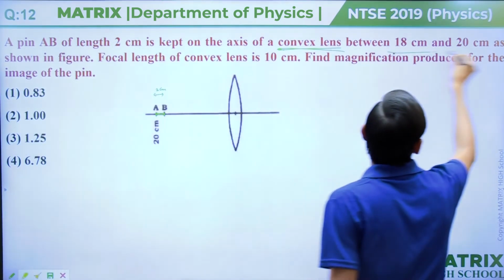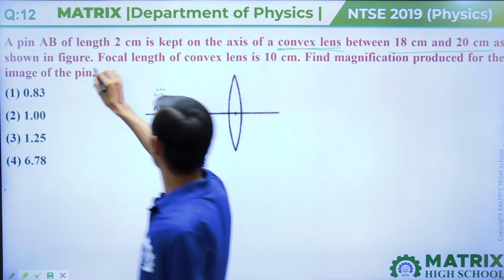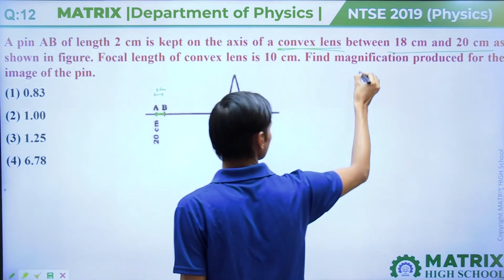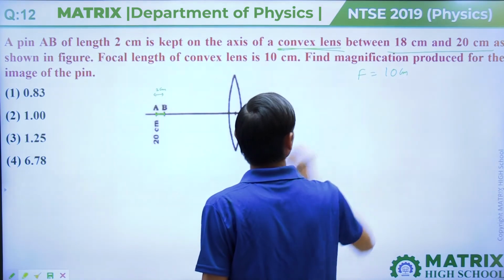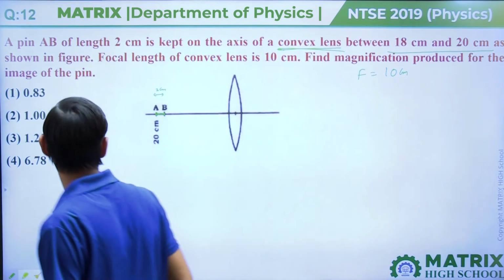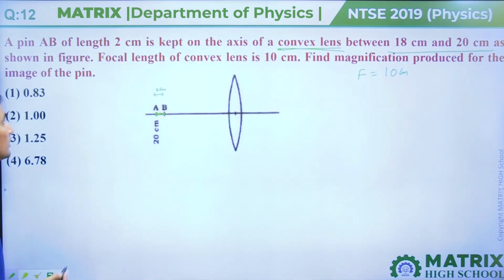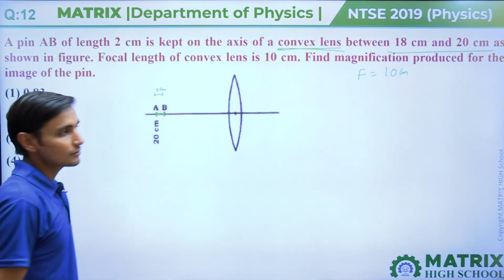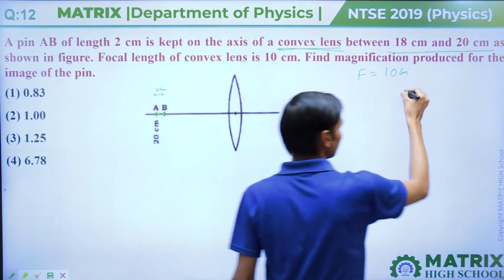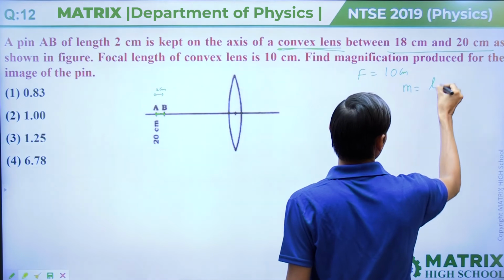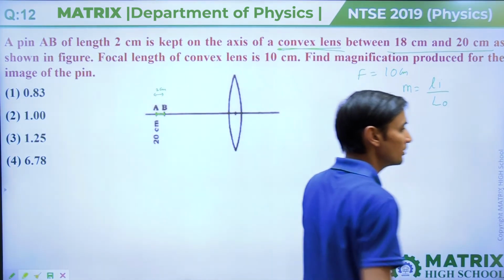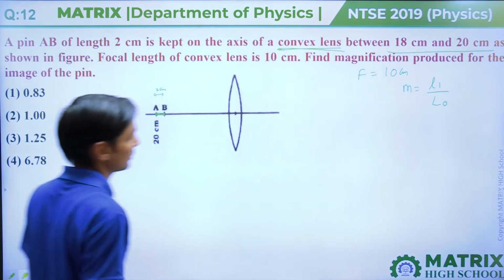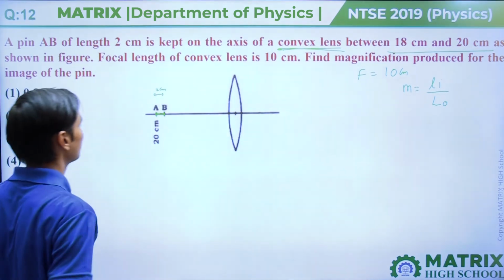Between 18 centimeter and 20 centimeter as shown in figure. Focal length is given 10 centimeter. Then what is the magnification produced for this pin? We have to find magnification, which is length of image divided by length of object. We can say lateral magnification.